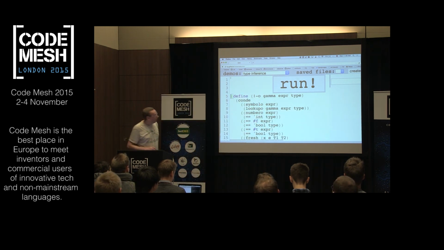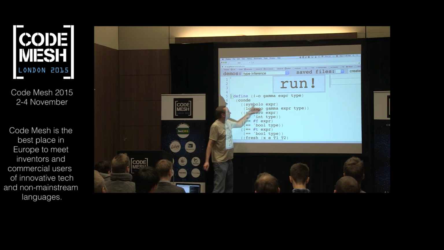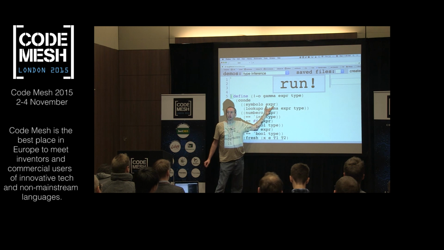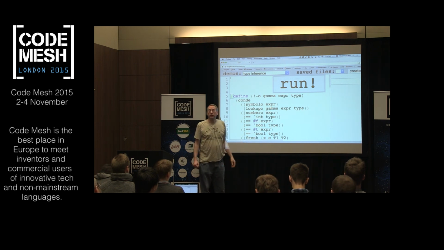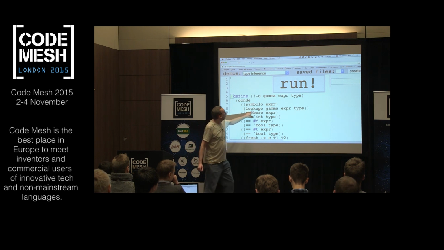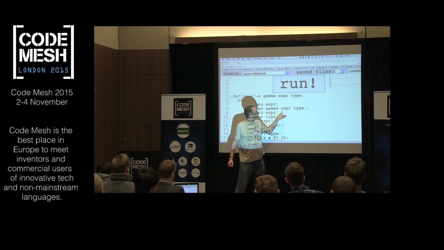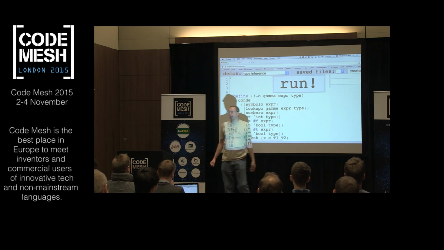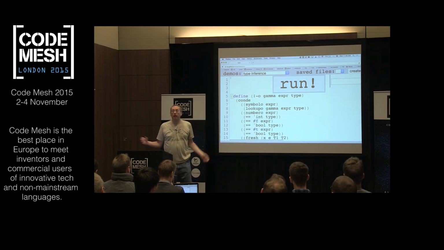All right? And you could see actually already what some of the similarities are. So symbolo expr, this is the symbol case. This is our variable case, right? And in this case, instead of just saying, well, that's it, you have a symbol, now we're going to look up in the type environment what the type of that symbol is, because hopefully this is not a free variable, this is a bound variable.